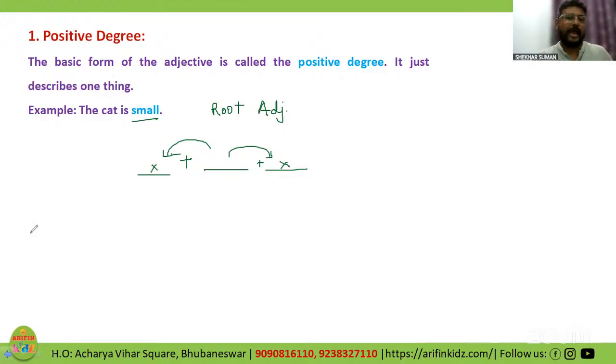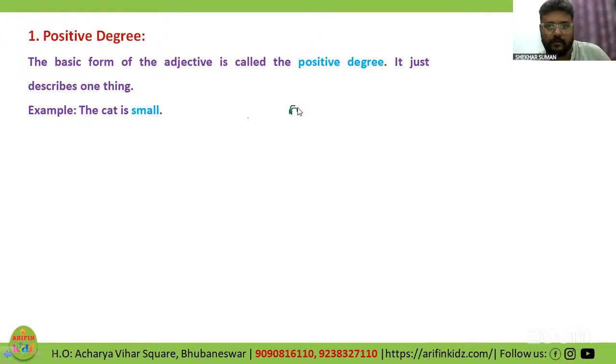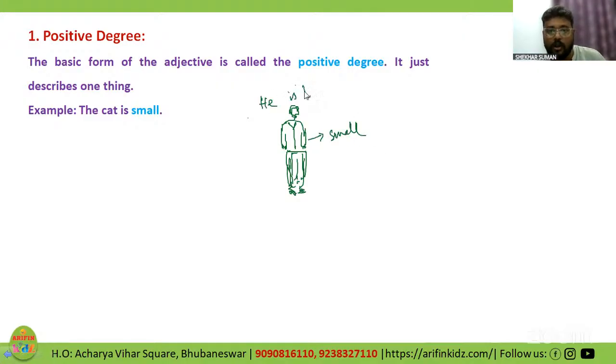Whereas when it comes to comparative, I have over here only one person, and this is his quality. He is small. The cat is small, or he is tall, right? He is tall.